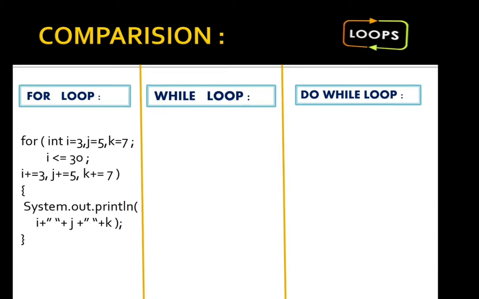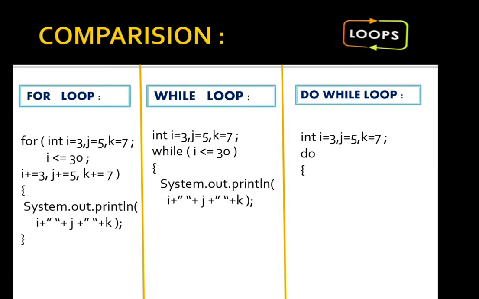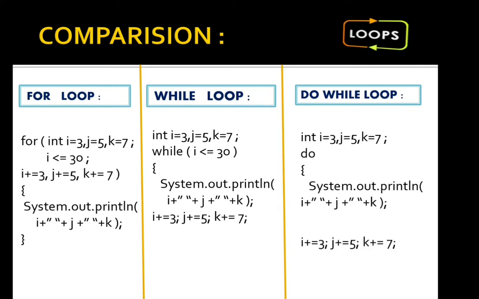Now see, the same task you can do with while and do while also. Firstly, you have to initialize, then condition, then you have to display, then increase them, then for do while you have to write the condition in the last. This is multiple initialization. I'm telling you, in for, while and do while, all of them combined, so that you can use multiple initialization in while and do while.